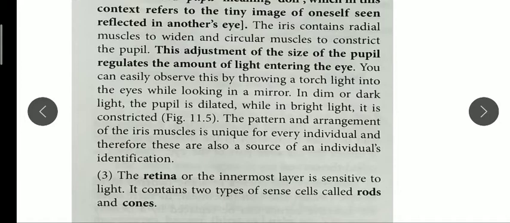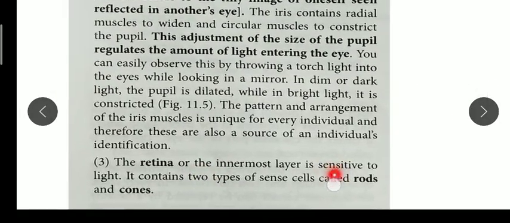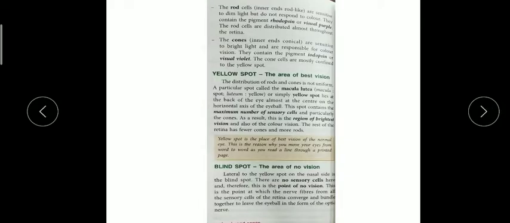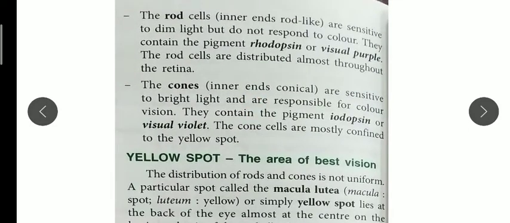Now the third part, the innermost part, is the retina. Retina is the innermost layer which is sensitive to light. In the retina, two kinds of sensory cells are present. The first one is rod cells, and the second one is cone cells. So the white image or colored image that we can easily observe is due to these cells.